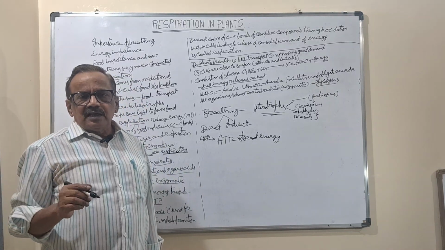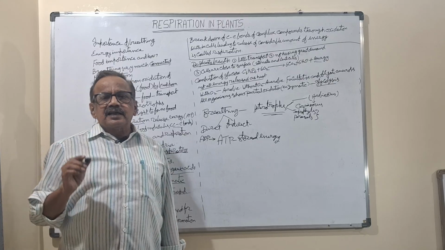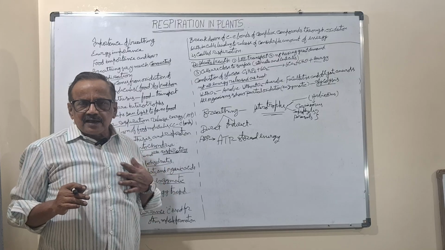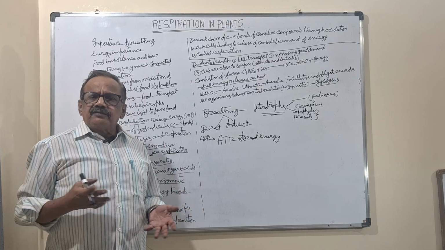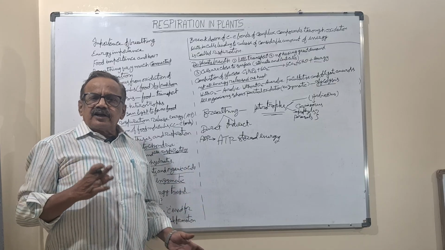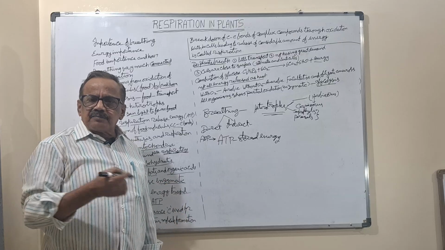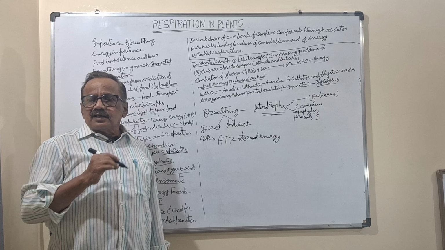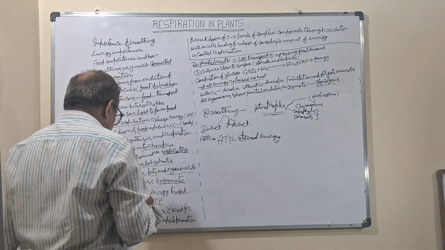For that reason, ATP is called the energy currency. Currency means you have money in your pocket, and you can purchase anything you require, different articles, different things. Like that, different types of metabolic activities require energy. That energy will be supplied by the ATP. So we are calling it a cellular currency. This is the energy currency.